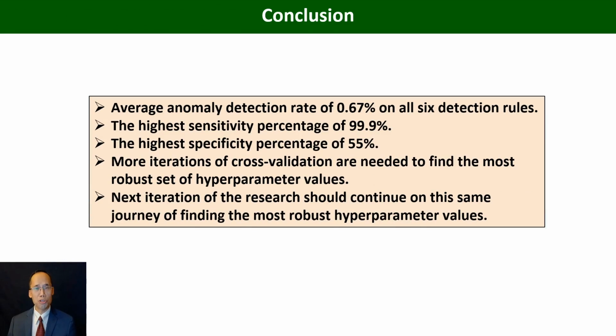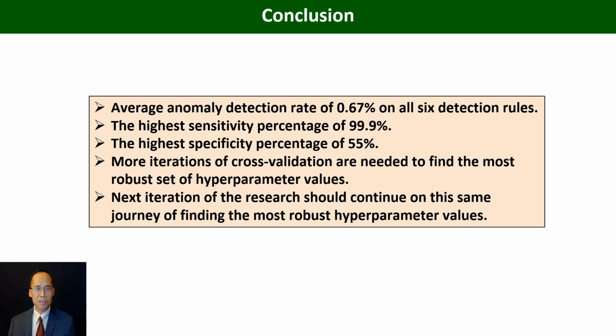And as a conclusion, we were able to achieve an average anomaly detection rate of about 0.67% on all the 6 detection rules. And the highest sensitivity percentage we were able to achieve for the supervised machine learning was 99.9%. However, the highest specificity percentage we were able to achieve for the supervised machine learning was only 55%.